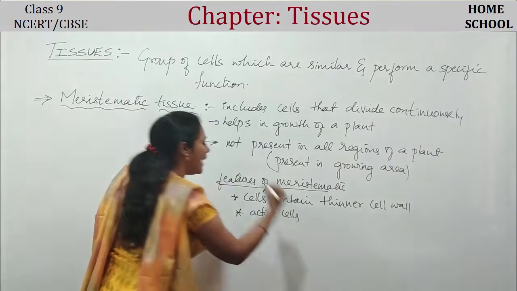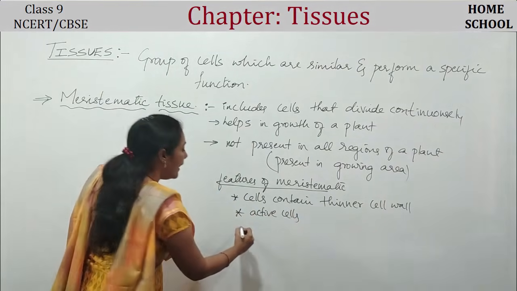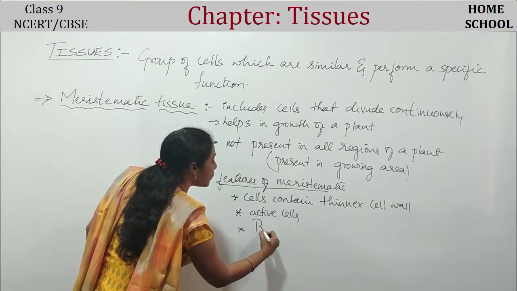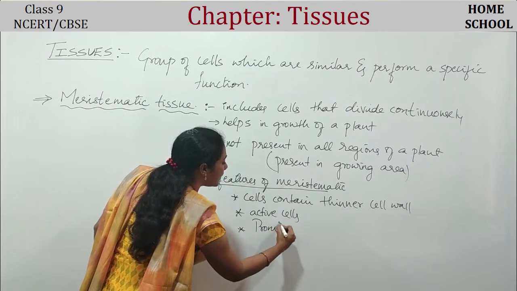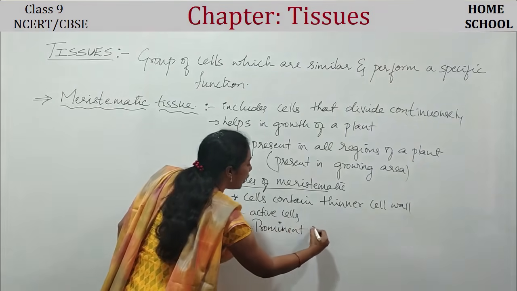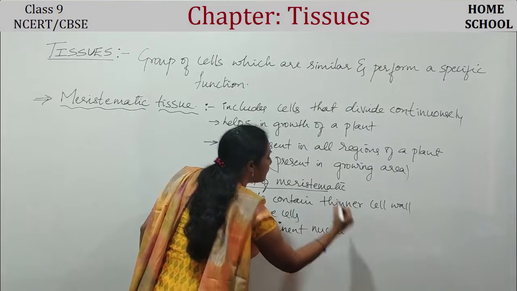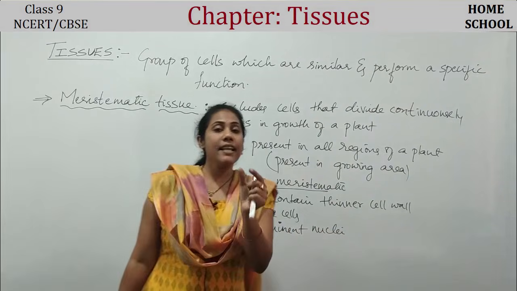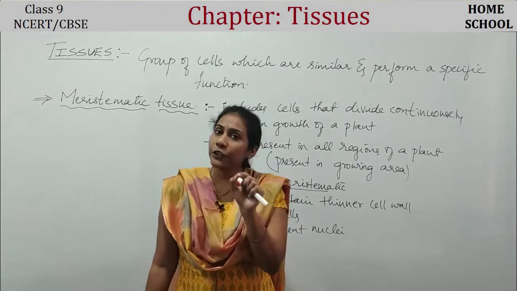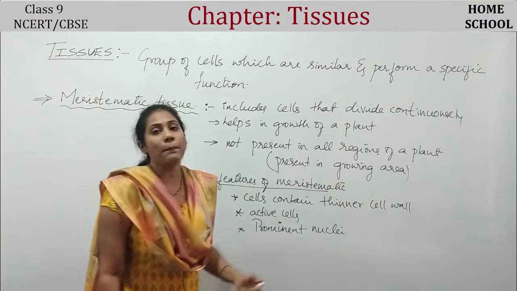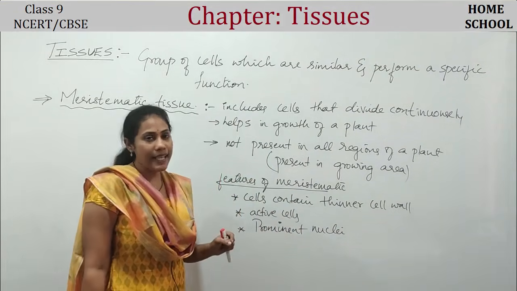You will find very active cells, and you will find very prominent nuclei. We all have studied that inside the cell you will have a nucleus, and the nucleus is very prominent inside a cell.